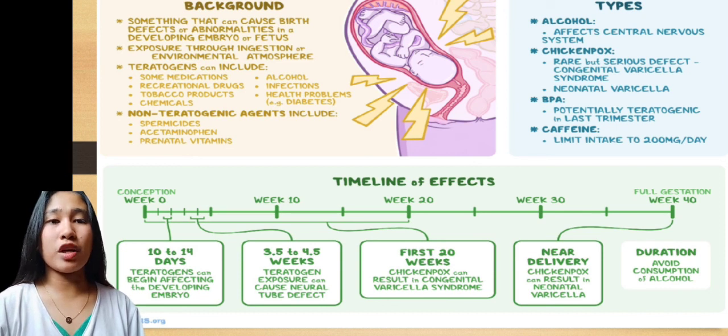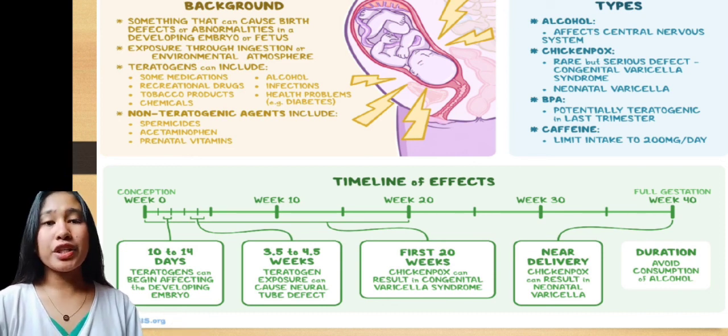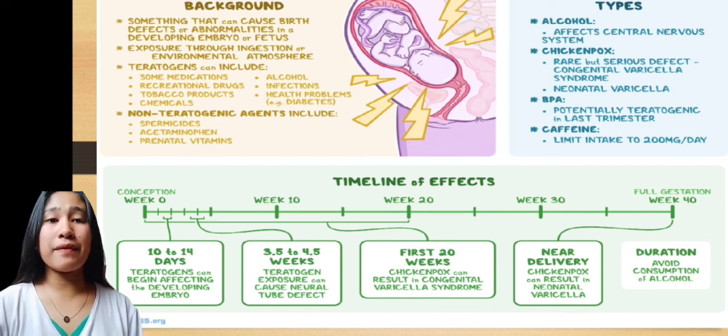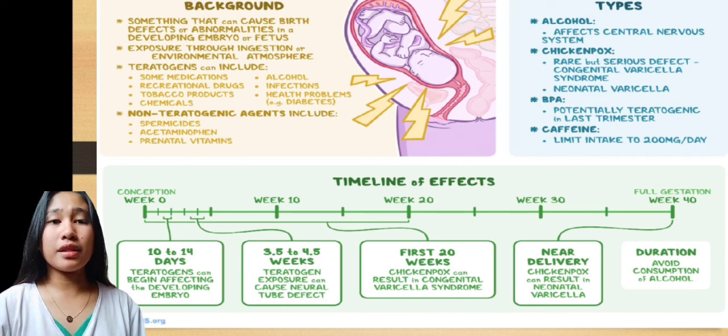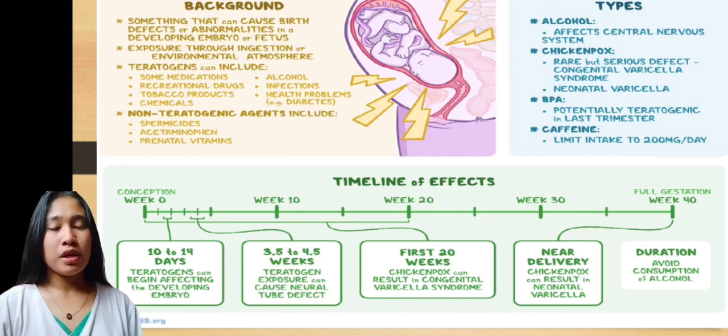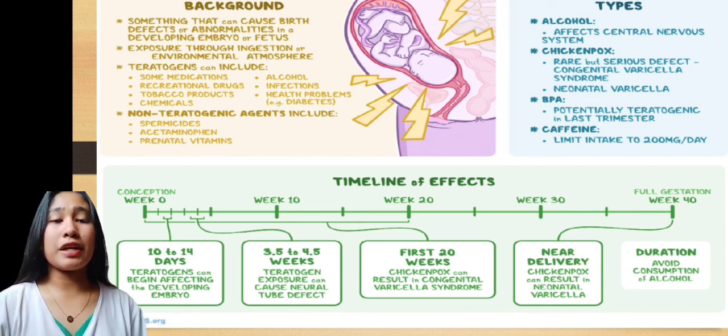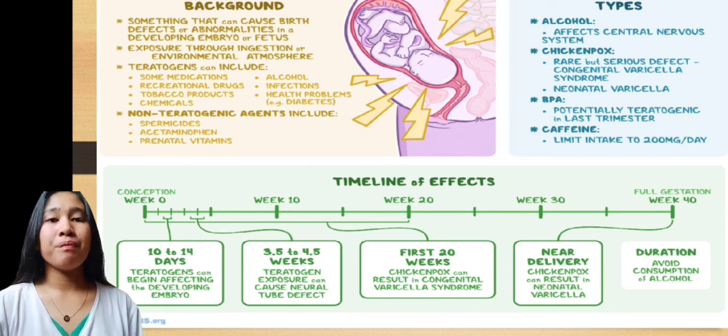If chickenpox develops during the first 20 weeks of pregnancy, particularly between weeks 8 and 20, the baby faces a slight risk of a rare group of serious birth defects known as congenital varicella syndrome. After week 30, near delivery, chickenpox can result in neonatal varicella.